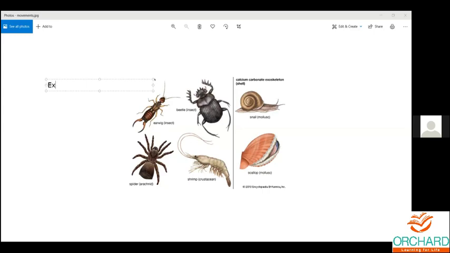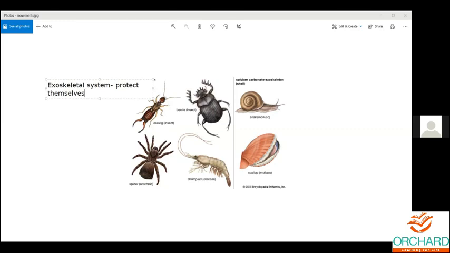Why do they have this exoskeletal system? They want to protect themselves. Because of that only, they have this hard exoskeletal system.